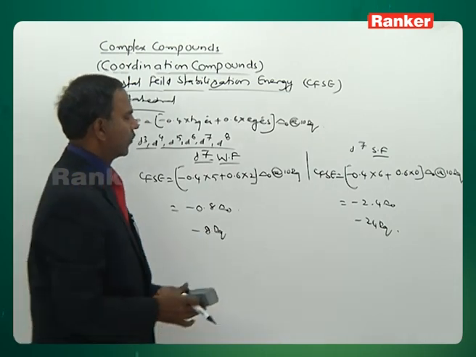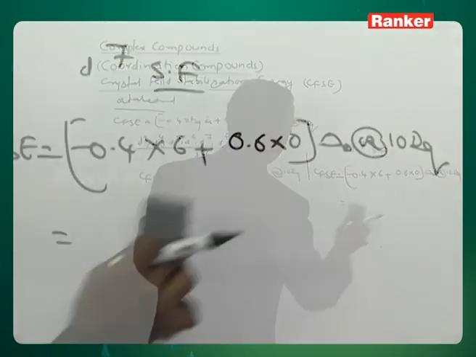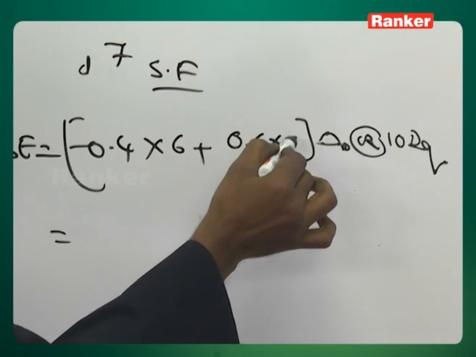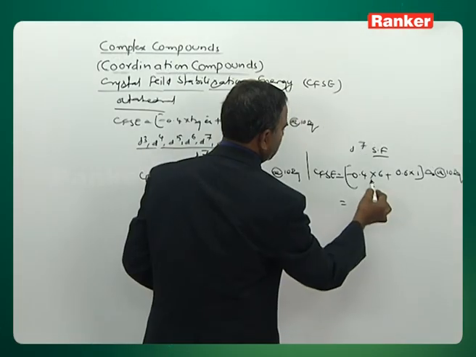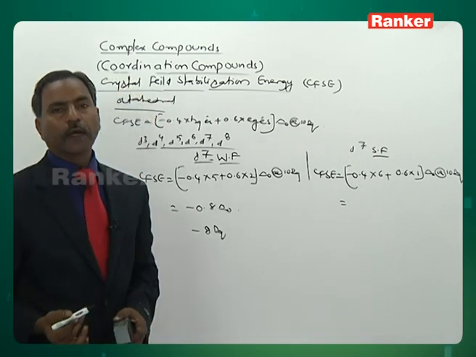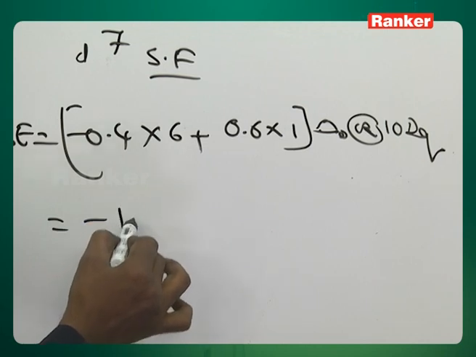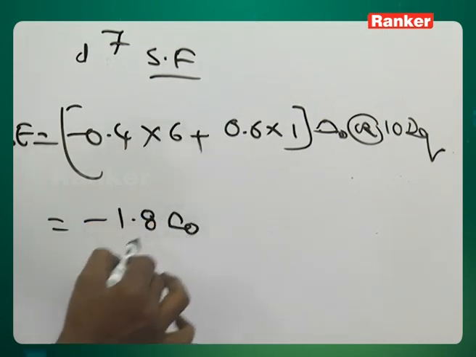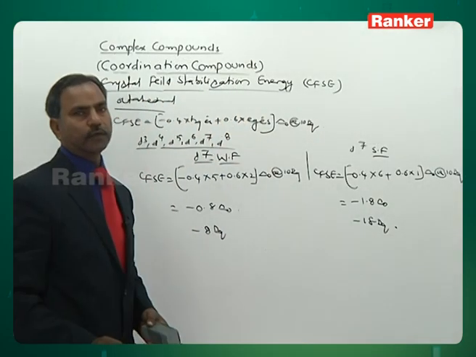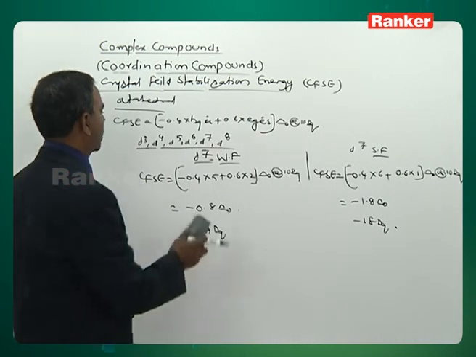Coming to the strong field, t2g6, it is becoming 7 electrons now. 7 electrons means, yes, t2g is fully filled, eg will be 1. Then it is minus 24 and plus 6. So, how much is it? Minus 1.8 delta O, you say, or minus 18 dq. This is the value.